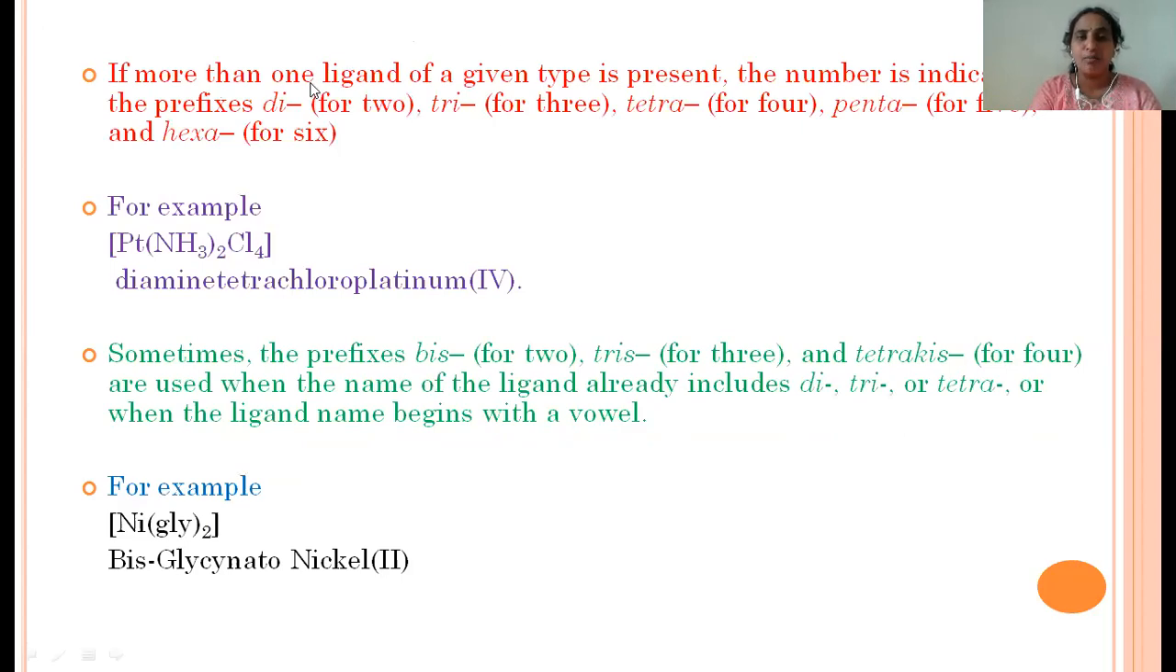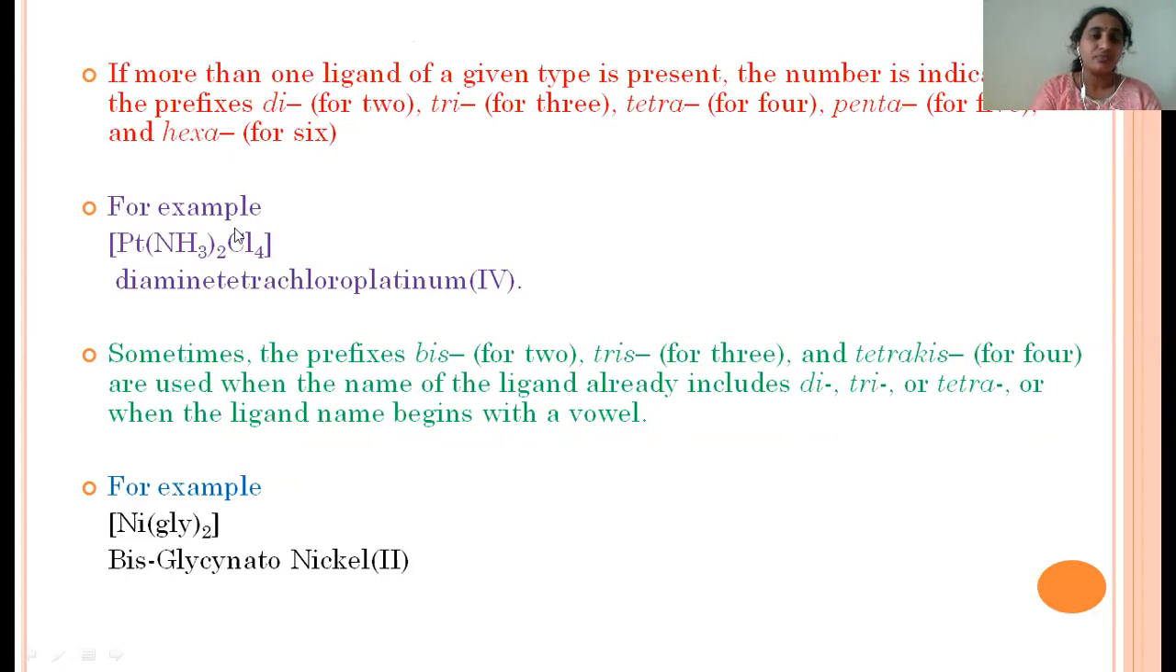Whenever more than one ligand is present in the complex, we have to use a prefix. If two ligands are present, we add the prefix di. If three ligands are present, we use the prefix tri. If four ligands are present, we use the prefix tetra, and so on: penta, hexa, and so on.